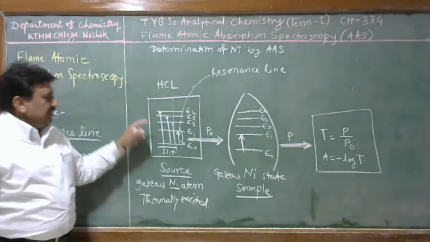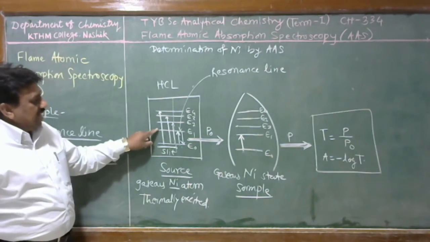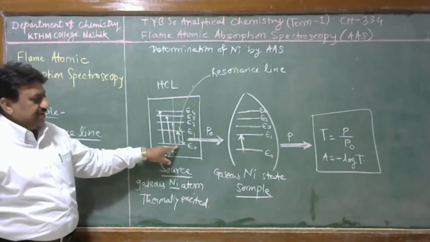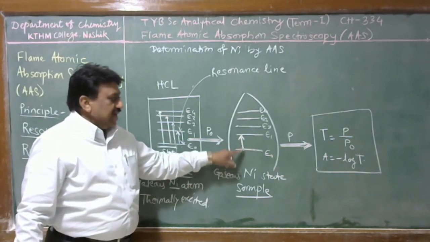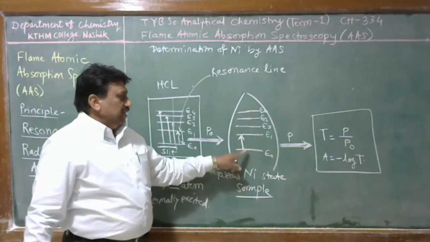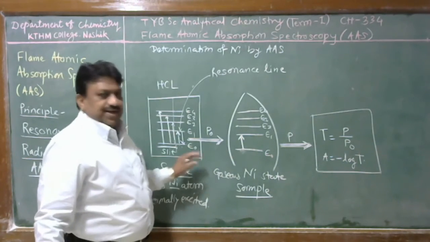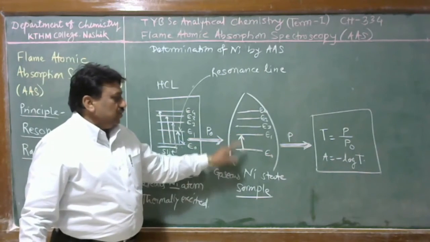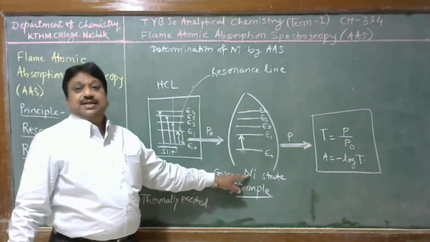Therefore in this case the radiation source gives a specific type of radiation, and only those radiations are absorbed by that particular atom present in the flame. There is no other excitation, because this much energy is sufficient to excite only the nickel atoms present in the flame.